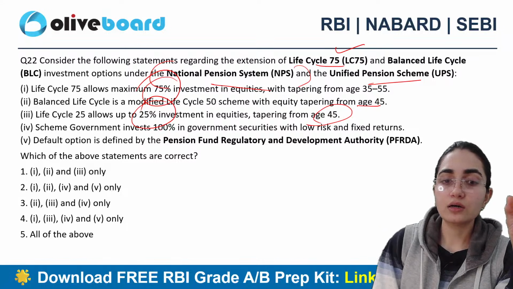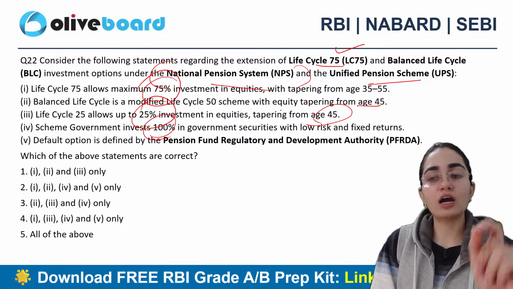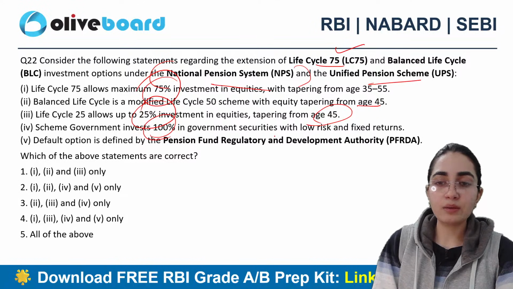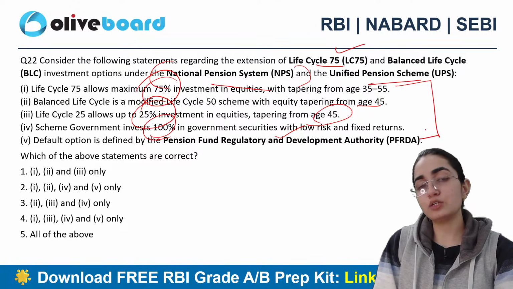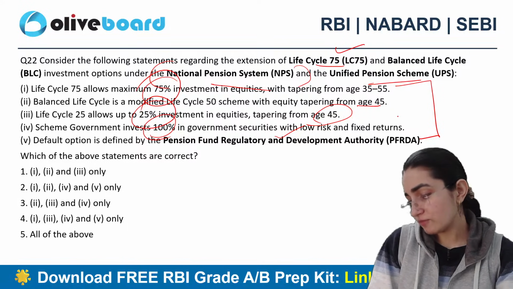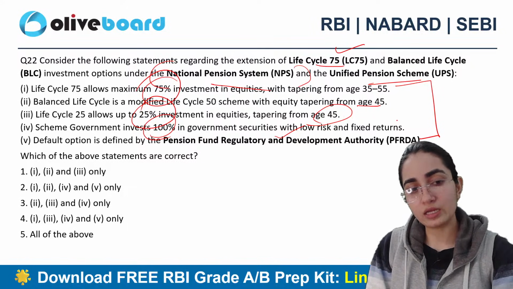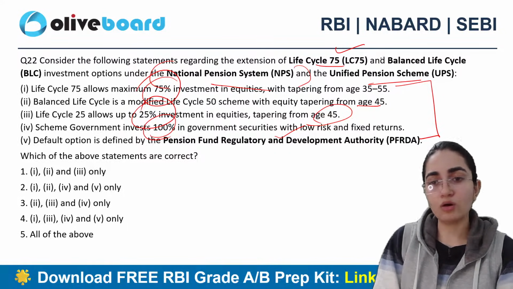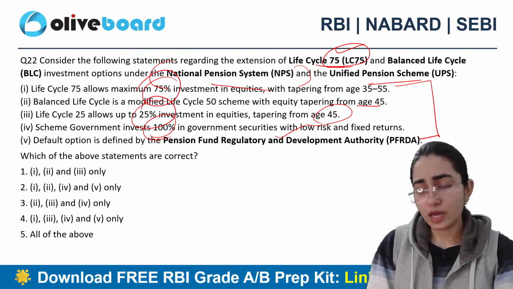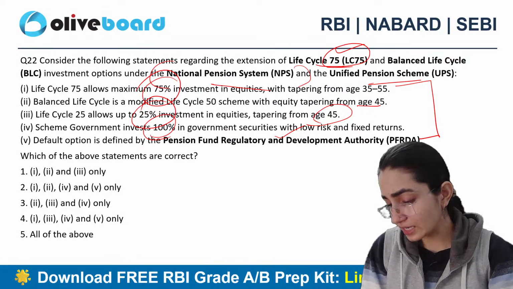Scheme government invest 100% in government securities with low risk and fixed returns. Default option is defined by PFRDA. If you people remember, जब हम SIDBI की जो preparation है specifically PFRDA, जब हम PFRDA की classes when I was taking, I told you I have discussed all about this Life Cycle 75, 50 as well. Now tell me which one exactly is the correct answer. 22nd one.